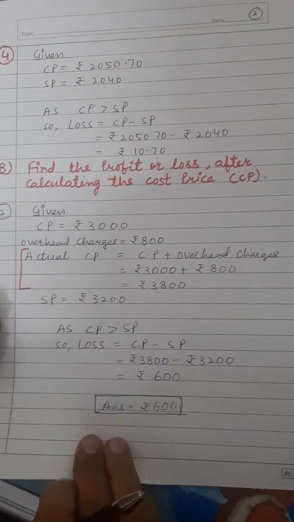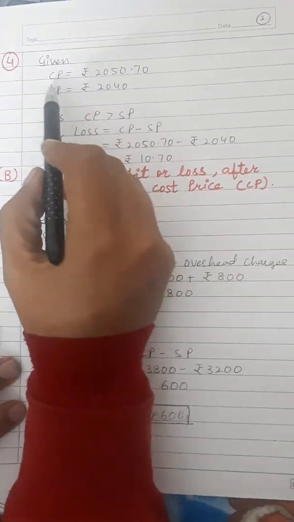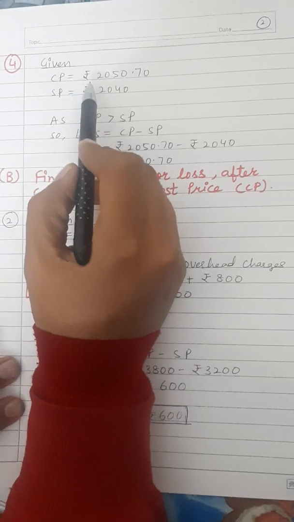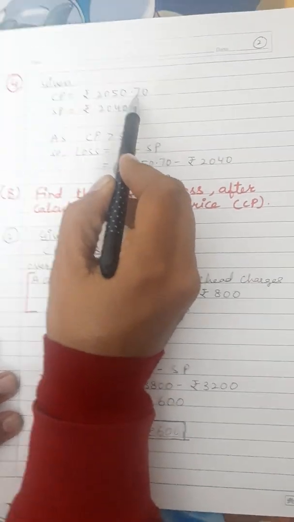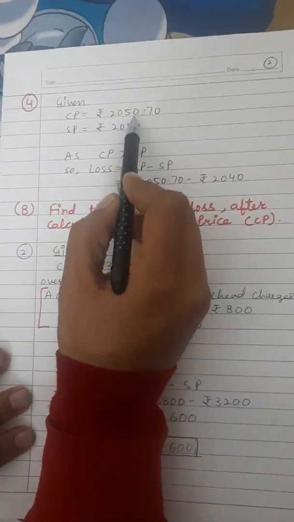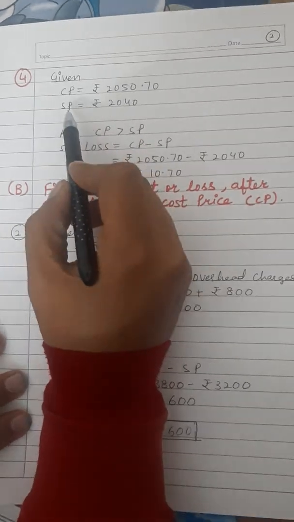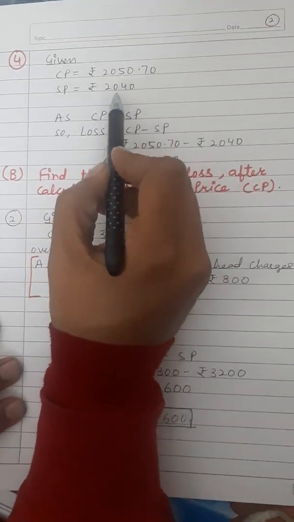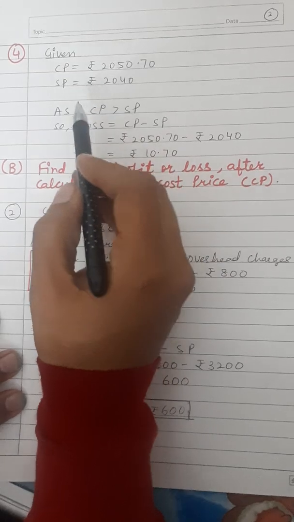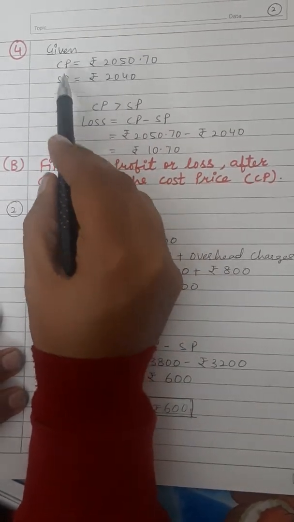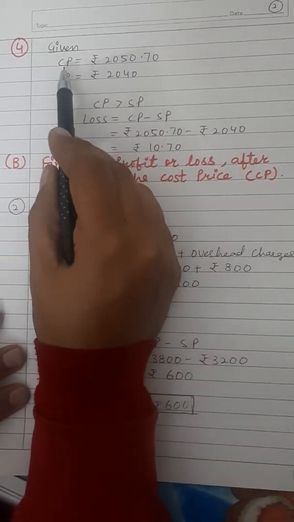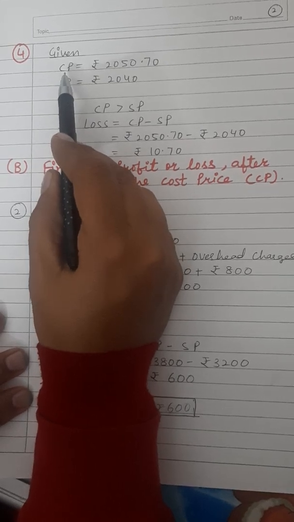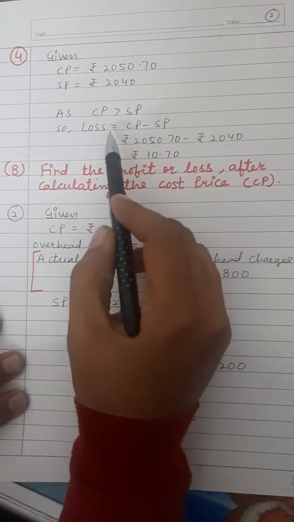Now next, question number 4. What is given here? Cost price, CP is equal to rupees 2050.70. It means 2050 rupees 70 paise. Selling price is rupees 2040. So we can see what is greater, selling price or cost price. So cost price is greater. So if cost price is more than selling price, then loss is there.